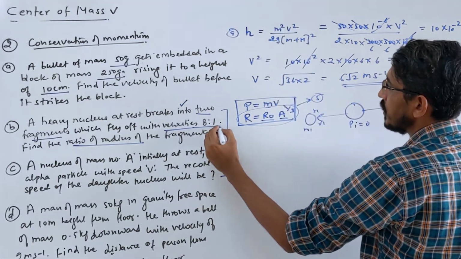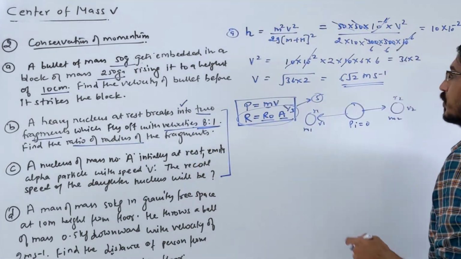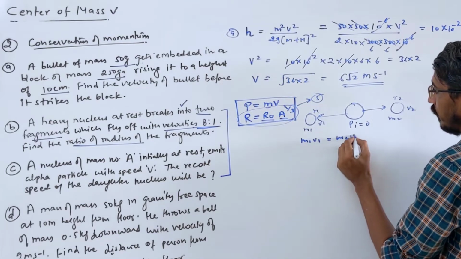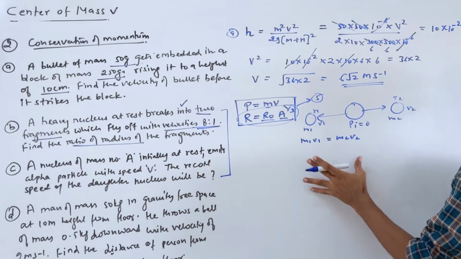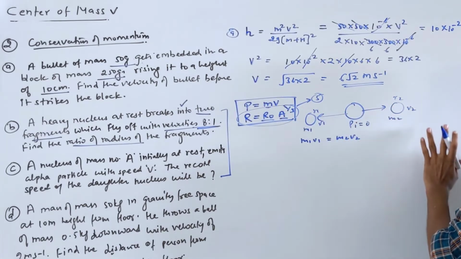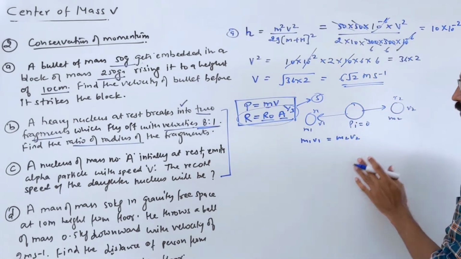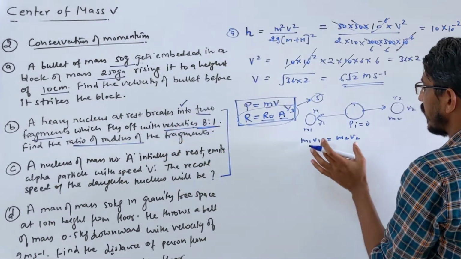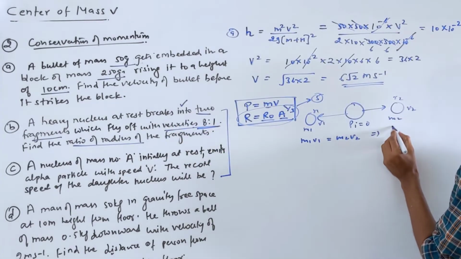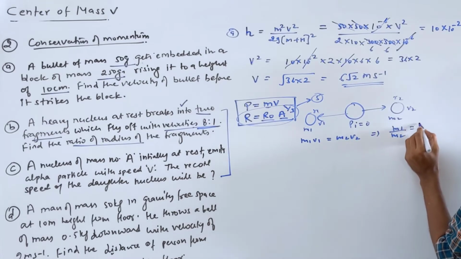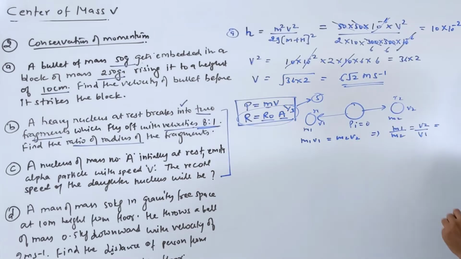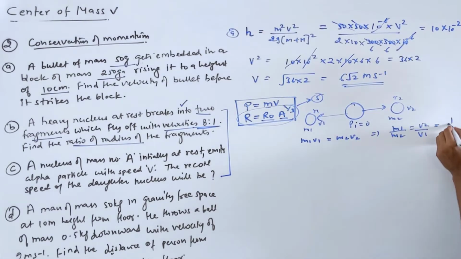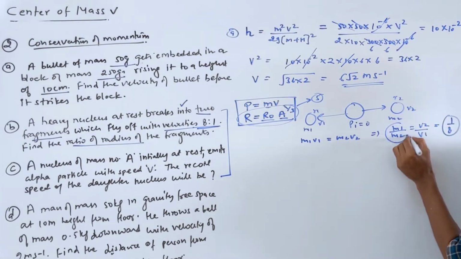Here the velocity ratio is given, and they are asking for the radius ratio. So first write the momentum equation. The momentum m1 v1 should be equal to m2 v2, because the total momentum should be 0. P1 plus P2 should be equal to 0, so P1 should be equal to negative P2. From the given velocity ratio, first you can find the mass ratio. m1 by m2 is coming v2 by v1, the opposite, which means 1/8. This is your mass ratio.